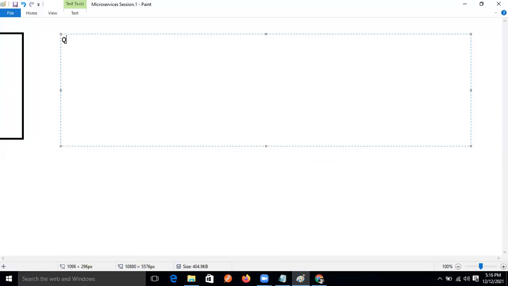Question number 1. What is the difference between AWS and Spring Cloud? What is the difference between AWS cloud and Spring Cloud? Spring Cloud, right?